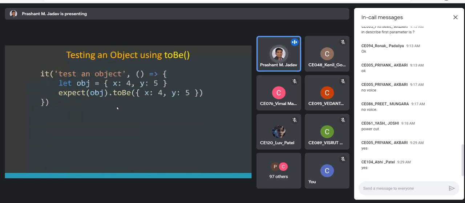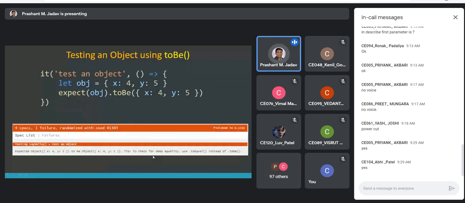Similarly, say I want to compare an object. I have created an object with two properties, x and y, with the values 4 and 5 respectively, and I'm comparing using the matcher toBe. See that again it fails, and again it is recommending that you use toEqual instead of the toBe matcher. So make sure that if you are comparing objects like this, or if you are comparing an array, you should use toEqual instead of toBe. Now if I replace toBe with toEqual, the test case passes.